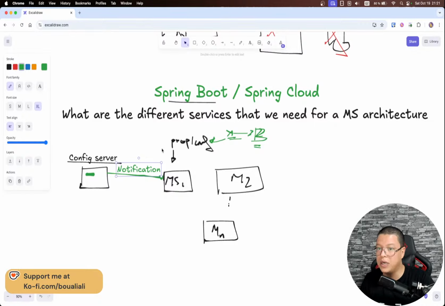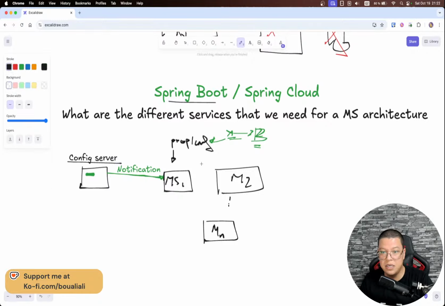Let's say, for example, we are changing one property which is commonly used by different microservices. Imagine that we have 15 microservices running at the same time, and I want to change one common property. Then I would need to restart all 15 microservices.